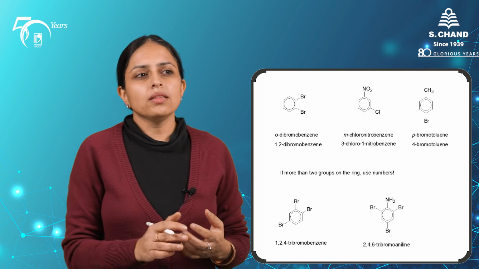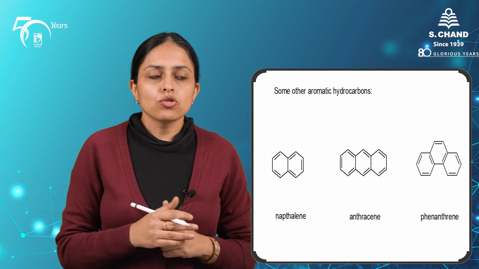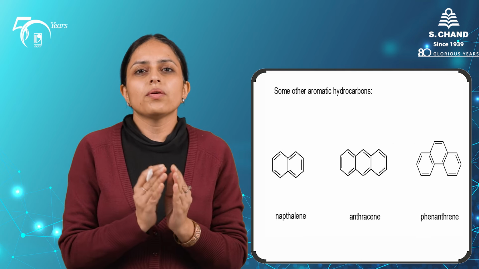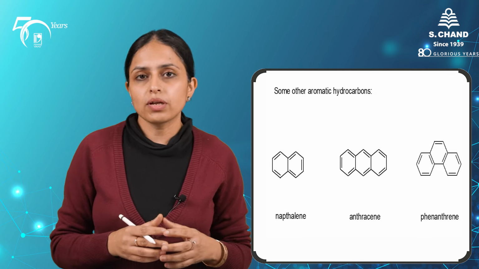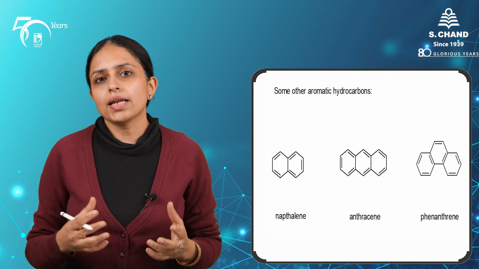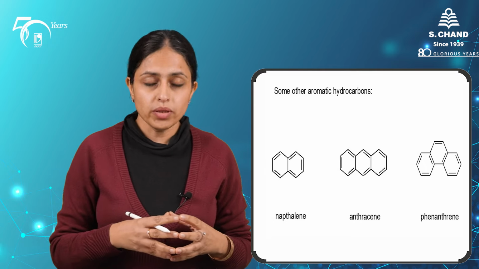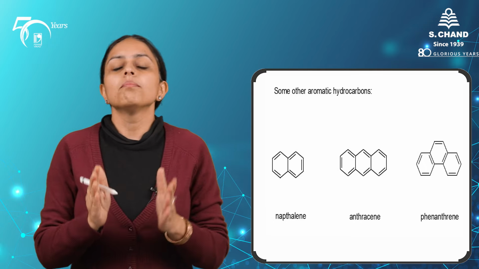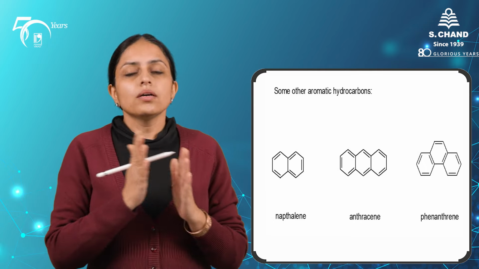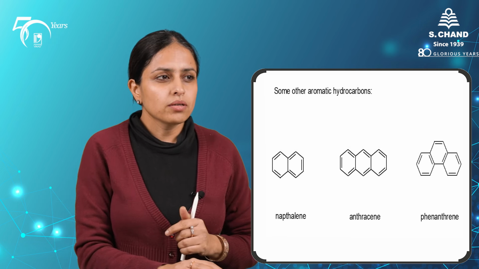Apart from benzene, there are other sets of aromatic hydrocarbons in chemistry. Suppose 2 benzene rings are fused together at the 1,2 position, it becomes naphthalene. And then another one is anthracene, and the third one is phenanthrene. These are called polycyclic aromatic hydrocarbons, which have a separate set of chemistry to discuss. Here we are focusing just on benzene and its derivatives. So each of them has different chemistry.